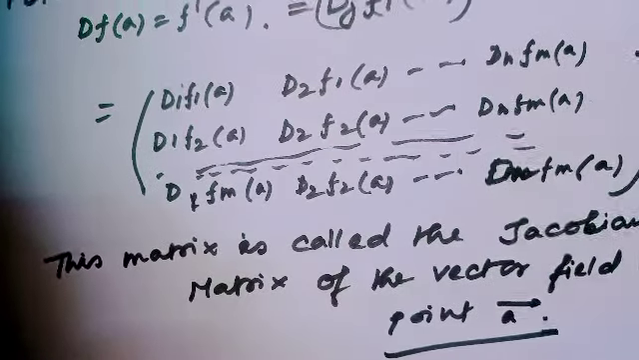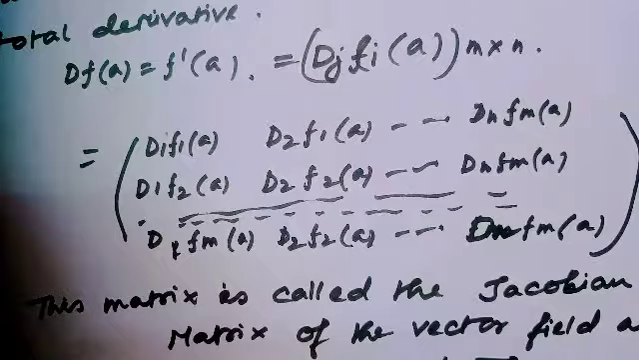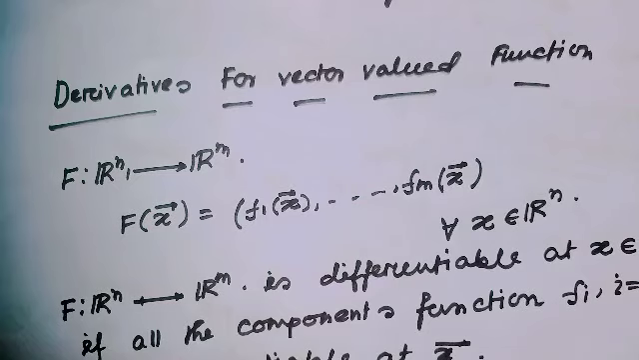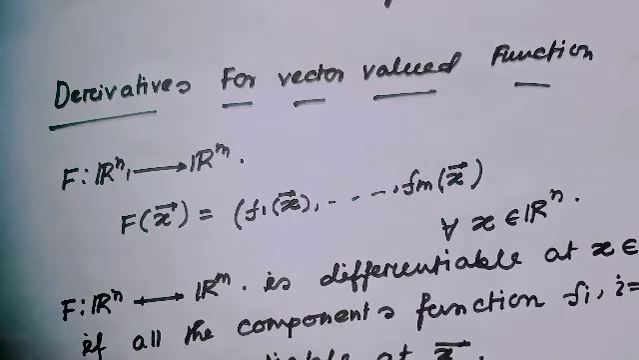Are you getting the Jacobian matrix? I showed in my earlier video the derivative of a vector valued function. Just recall again, for the idea of the mean value theorem, this part is very important. So just review it again.